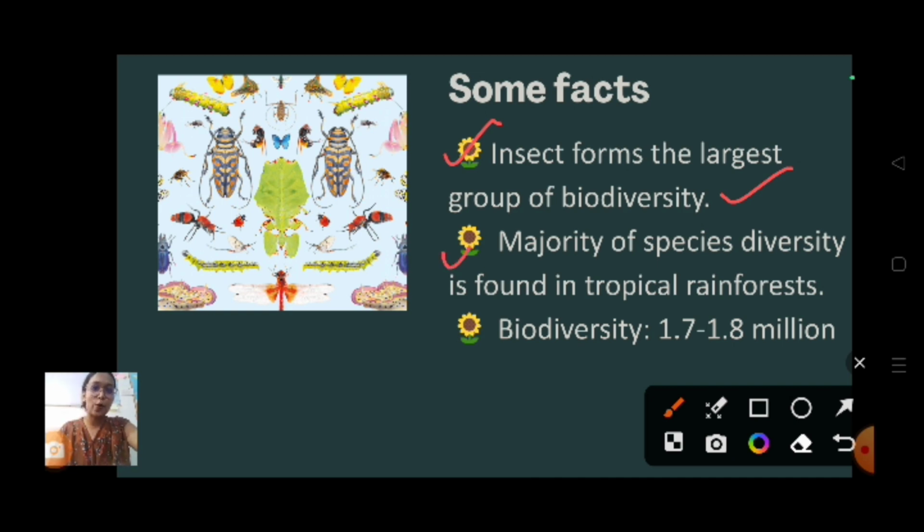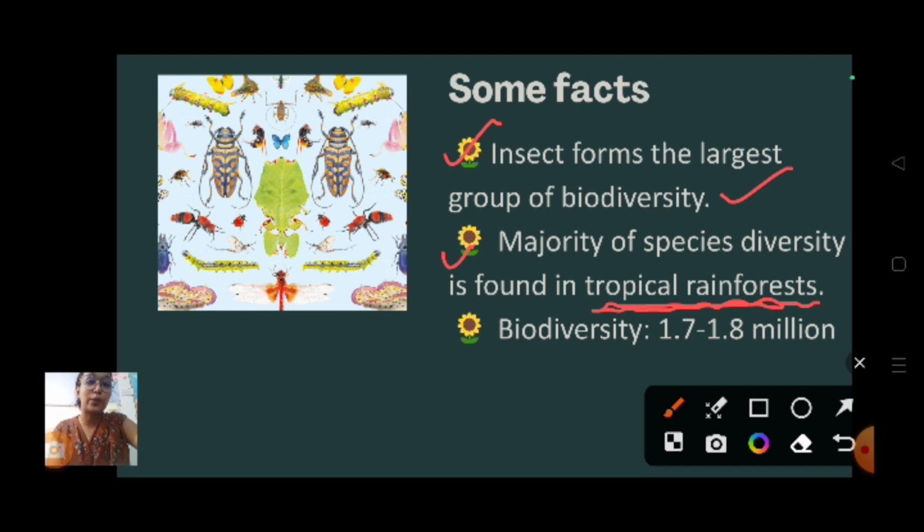The next point: majority of species diversity is found in which type of forest? It is tropical rainforest. Forests can be categorized into deciduous forest, tropical rainforest, thorn forest, tundra forest and many others. In tropical rainforest you can find the maximum species diversity.